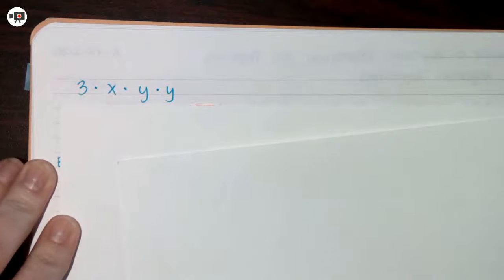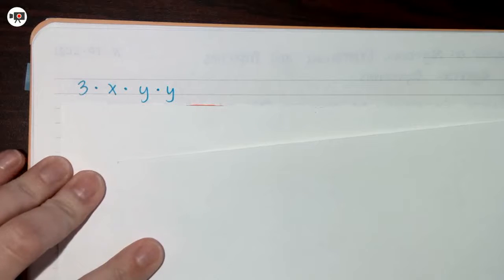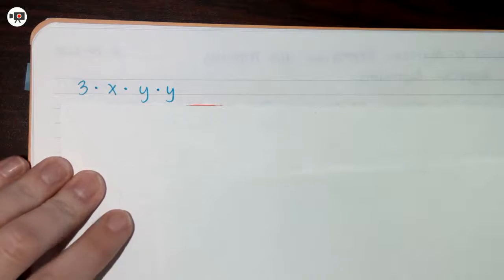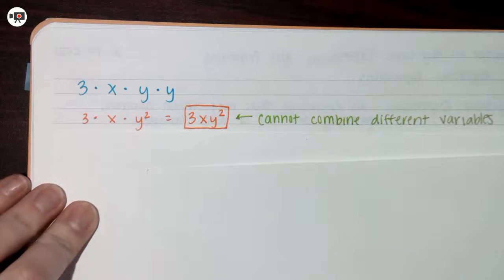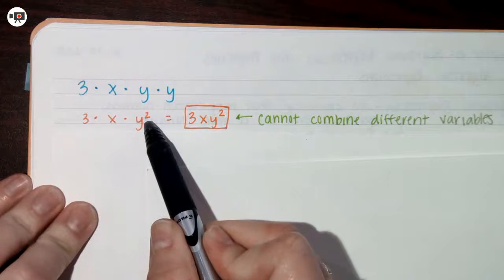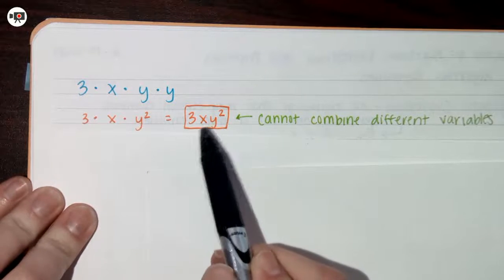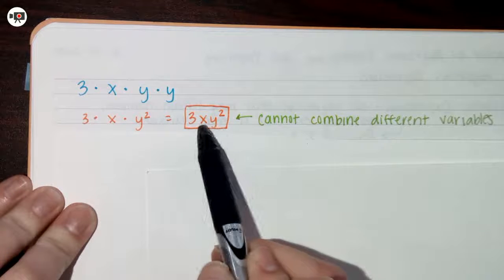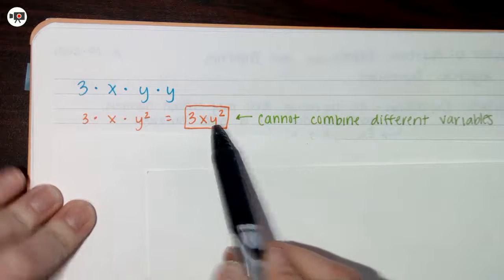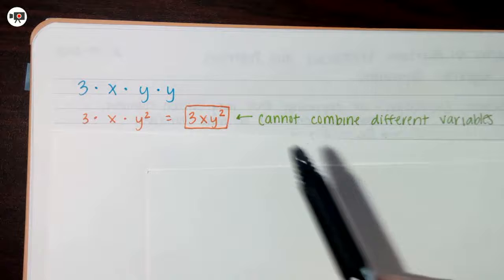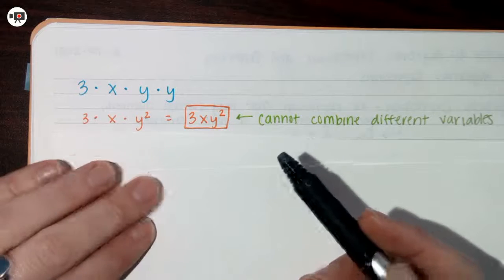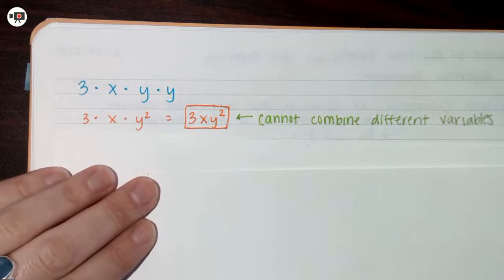Let's rewrite this one with exponents. 3 times x times y times y. Y is being repeated, so it gets an exponent. And then I can't combine x's and y's. They're different variables, they mean different numbers. So I just write them all together, 3xy squared. And they are all being multiplied.